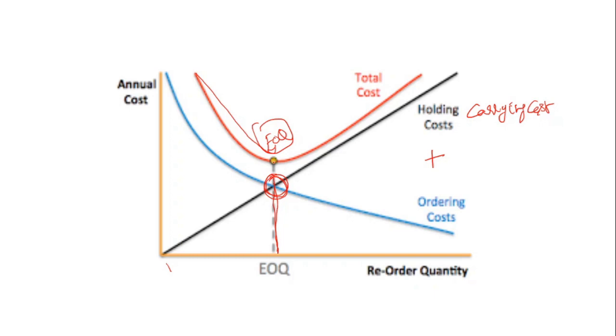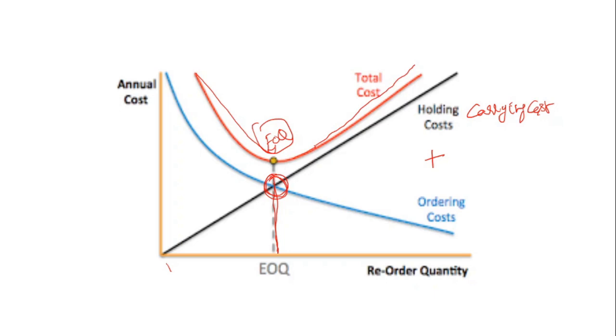After the EOQ point, the holding cost starts increasing, and the total cost also starts increasing. That means the EOQ will be decided where the overall cost is minimum.